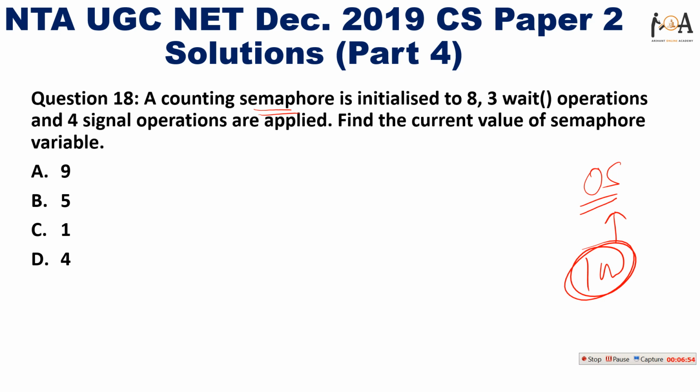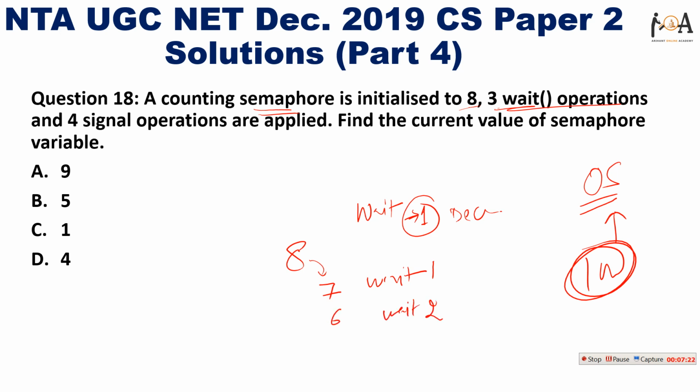The next one is: a counting semaphore is initialized to 8. So initially our semaphore is initialized to 8. Three wait operations are there. So you know that in semaphores, a wait operation is nothing but we need to decrement it by 1. So one decrement, after it I need to go to 7. It is my wait 1 operation. After that wait 2 operation is there, so it will further get to 6, and again wait 3 operation is there, so it will make my semaphore count 5, right?